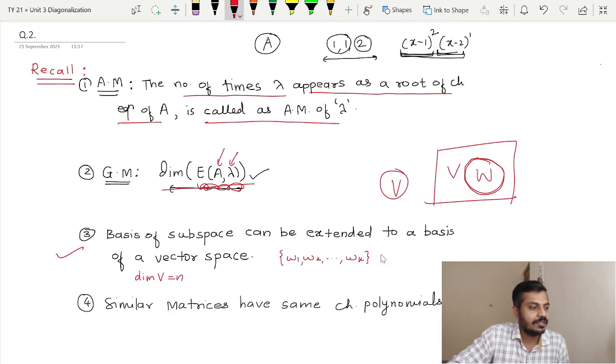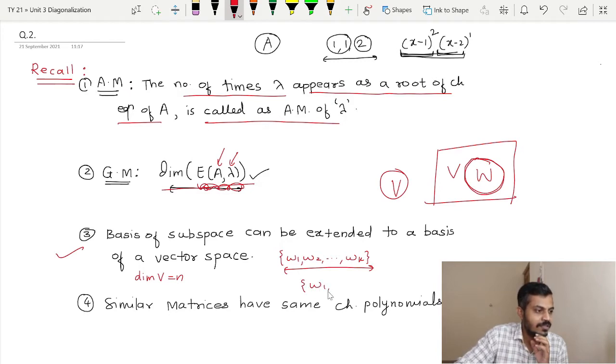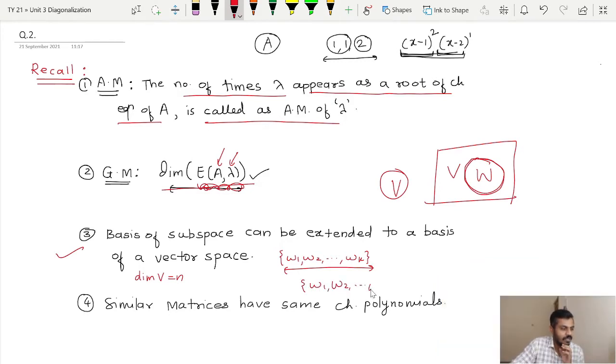Then what can we do? We can add such vectors to this basis of W that will give us the basis of V, isn't it? So a certain number of vectors can be added to this set. W1, W2 up to Wk will be there.